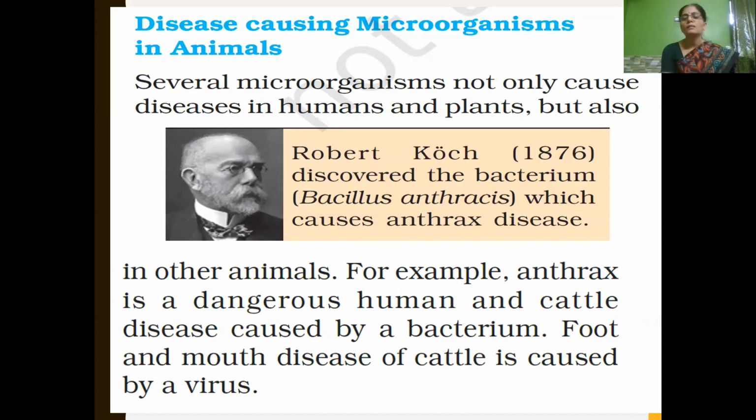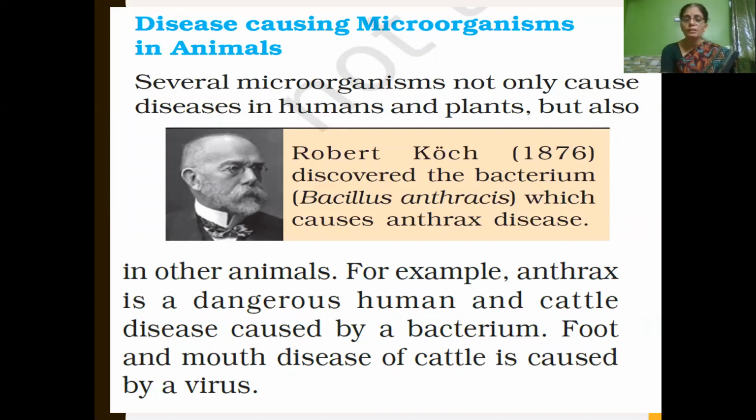And the next disease, foot and mouth disease, is again caused in cattle, by viruses. Only these two very familiar diseases are given for you. So you have to keep in mind two animal diseases: anthrax caused by bacteria in cattle, and foot and mouth disease caused by a virus in cattle.